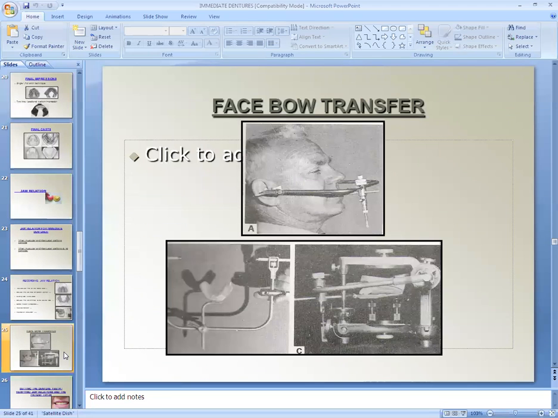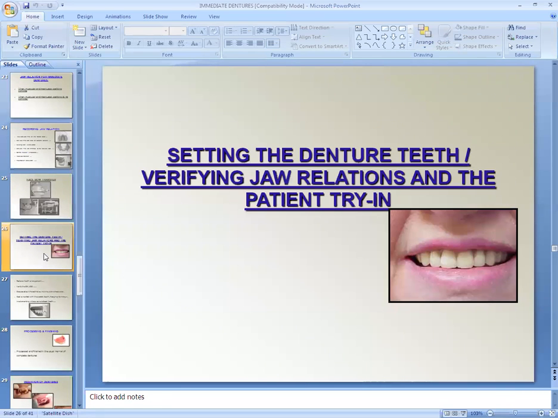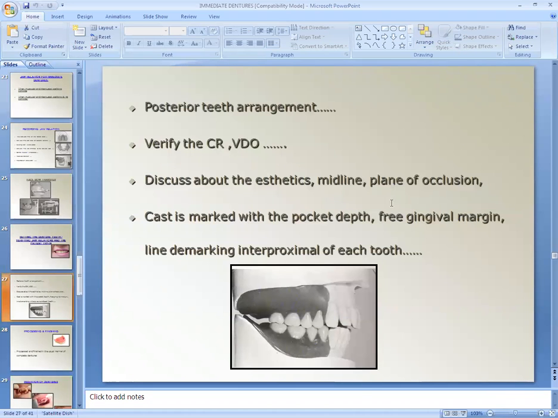This is phaseboard transfer, and cast is mounted. After the mounting of the cast, setting the denture teeth and verifying the jaw relation and the patient trying is done. See here, the patient trying is done for the lost teeth only.